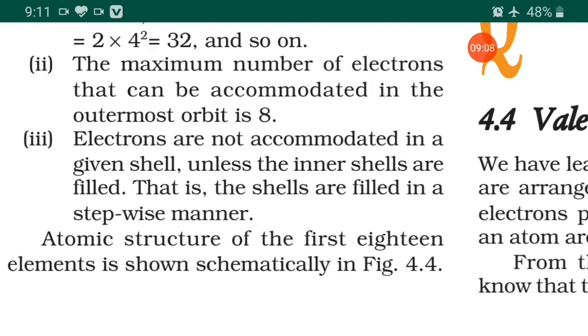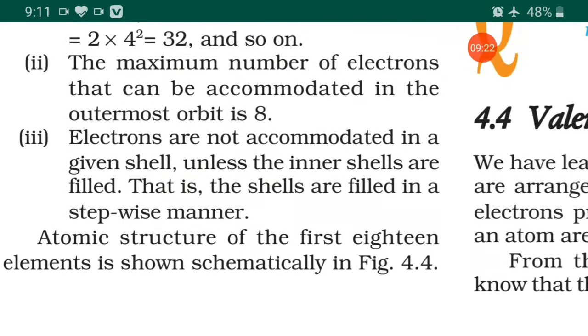Electrons are not accommodated in a given cell unless the inner cells are filled. That is, the cells are filled in a stepwise manner. Suppose we take the example of oxygen. The atomic number is 8. So how many electrons can be accommodated in the electron configuration?